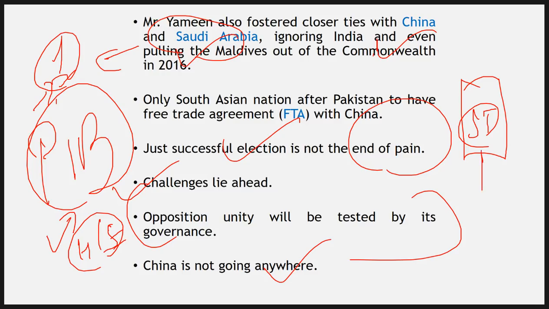So, want to know more about this Maldives? Then do check out today's PIB. It will take 15 or 16 minutes max, that video, but this whole Maldives chapter will be over for you. You'll get everything about Maldives from that.